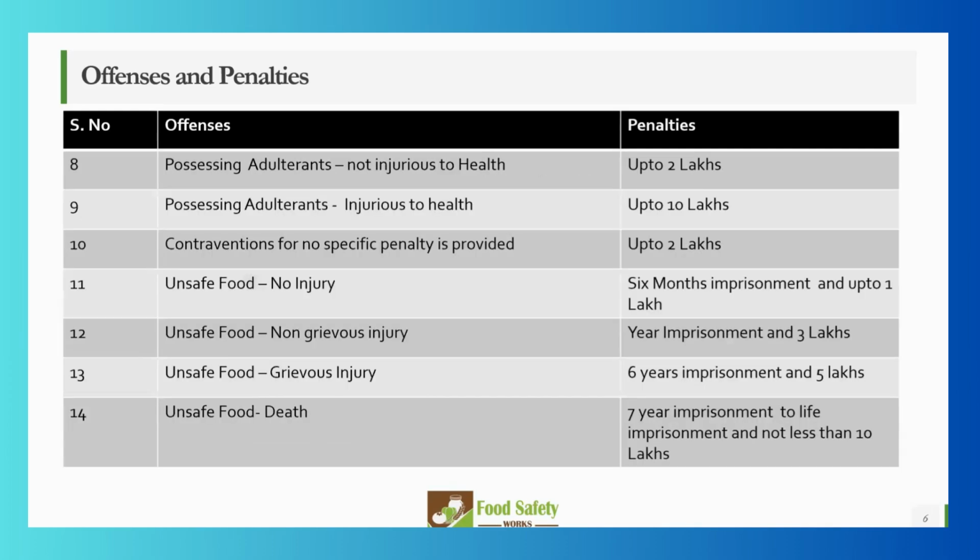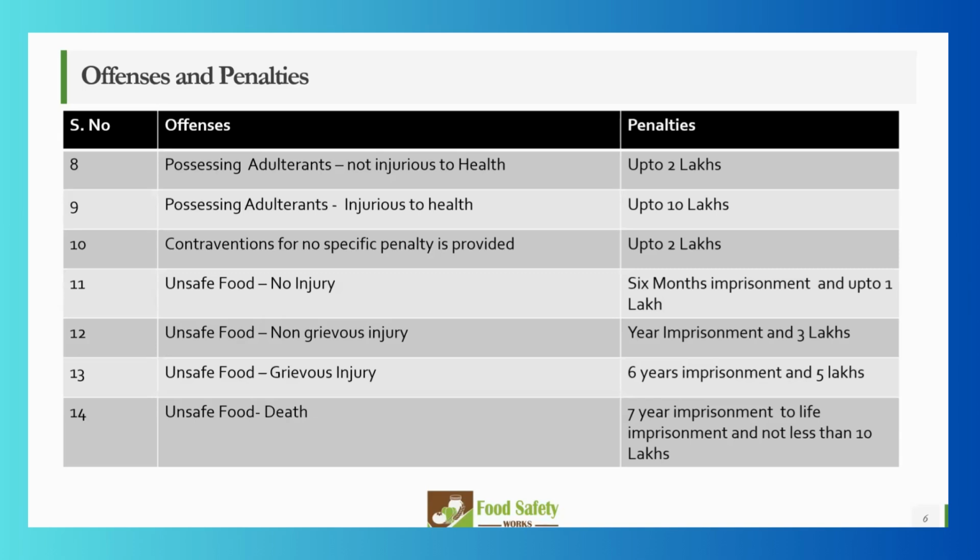So moving on, possessing adulterants not injurious to health. If you have any adulterants which are not injurious to health, which you are not storing properly, or using in your product, which can be harmful to people but is not injurious to health, then you get a fine of up to 2 lakhs. If it is injurious to health, then in that case it can be up to 10 lakhs. Contravention for which no specific penalty is provided. So what does this mean?